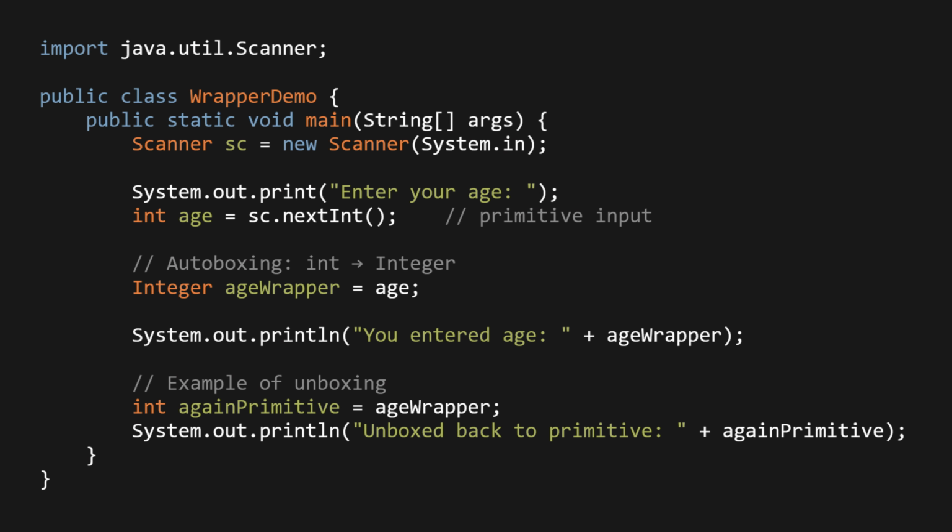In here, int is like the raw number. Integer is putting that number inside an environment suit. Now it's an object with superpowers. Autoboxing is Java saying, don't worry, I'll put it in the suit for you. Unboxing is Java saying, okay, I'll take it out of the suit now.